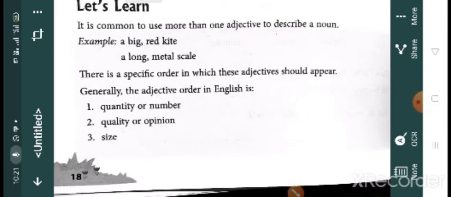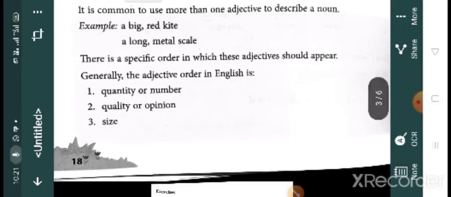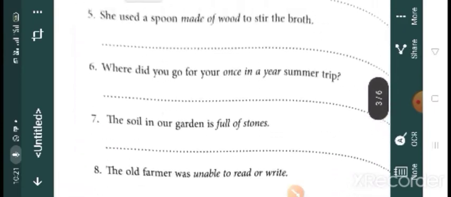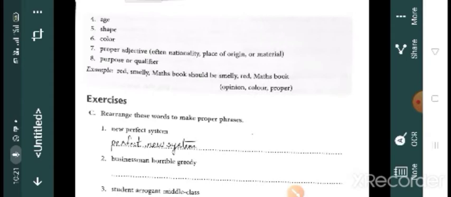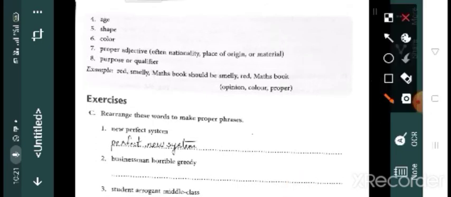So first one, quantity or number. Second one, quality. Third one, size. Fourth one, age. Fifth one, shape. Sixth one, color. Seventh one, proper adjective. And eighth one, purpose or qualifier. So children, let me find out the brush. So which was the first one?